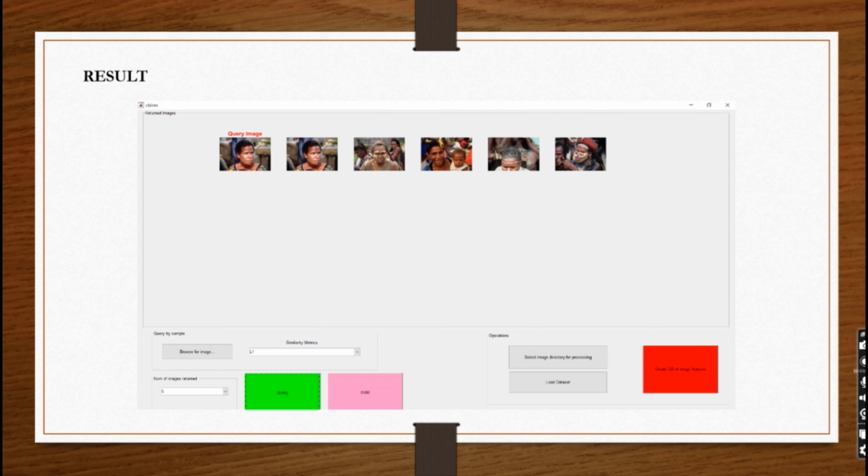Result. In this result, first we have to select the image directory. After selecting this, we need to load the dataset, and after that create the database of image features, and then we can browse an image and give that browsed image as a query image, nothing but the input image. After this, we get the output image which is relevant to the input image. Here we can select the number of images, and then it gives that number of output images which are relevant to the input image.